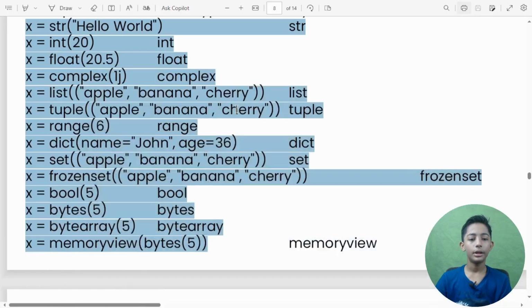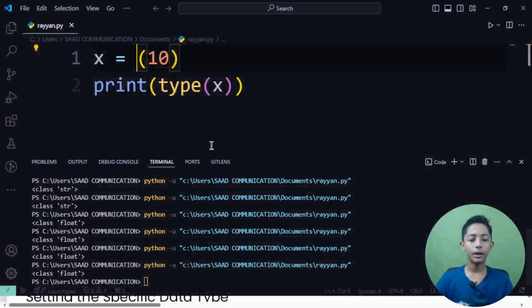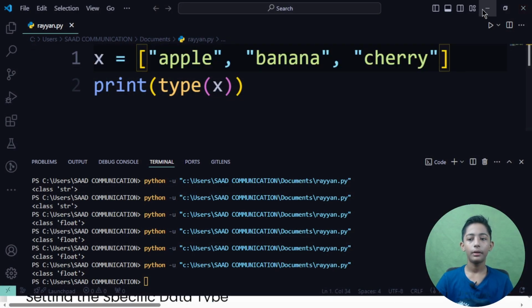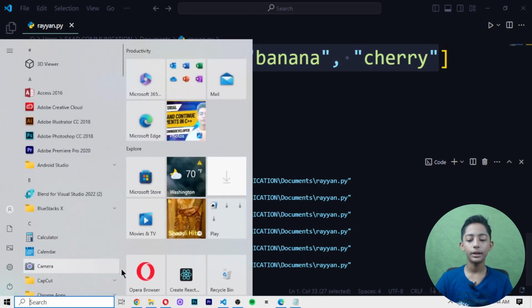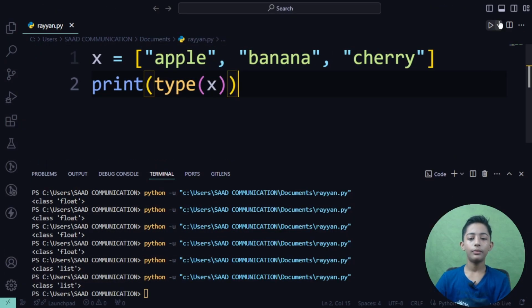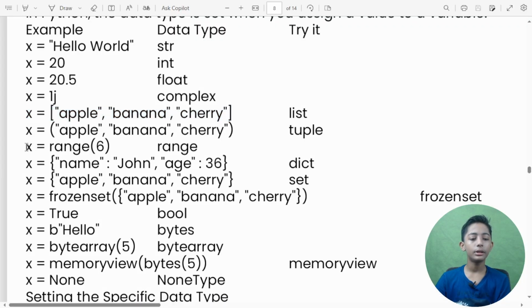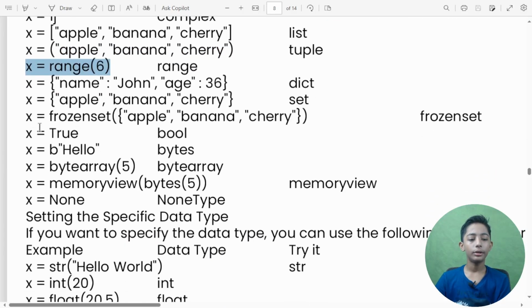Here you can see it. If you define it like that, it is called a list, because I made a list of fruits like apple, banana, cherry. That's why it gives me the list. Like that you can do it very easily. And there are more things here, like x frozenset, x b hello, x bytearray.